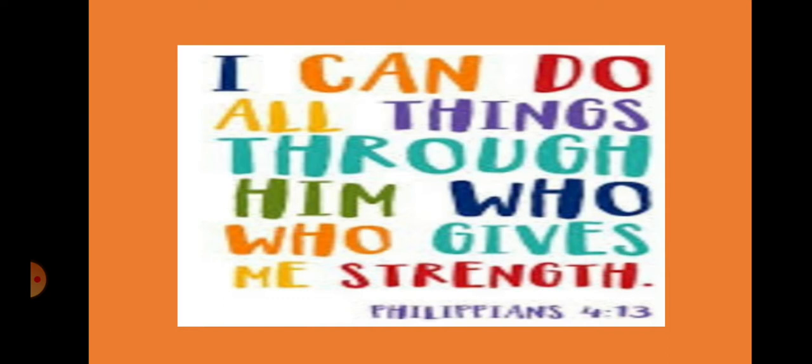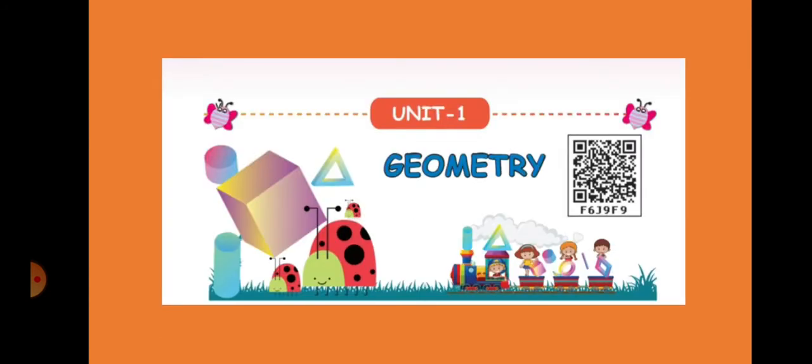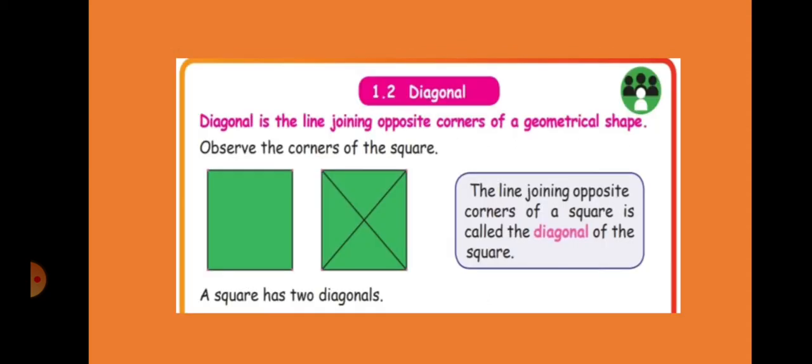Okay, and let's go to a lesson, mathematics term 3. We have successfully finished unit 1, geometry, and I hope you all copied the classworks also. So in geometry we have learned what is a straight line, curved line, and curved and straight line. We have learned about diagonal. Diagonal is the line joining opposite corners of a geometrical shape.